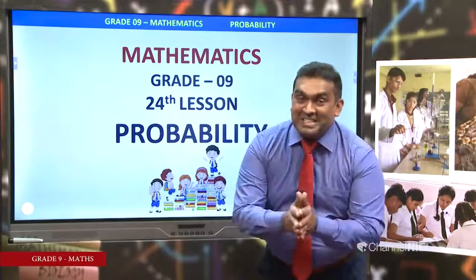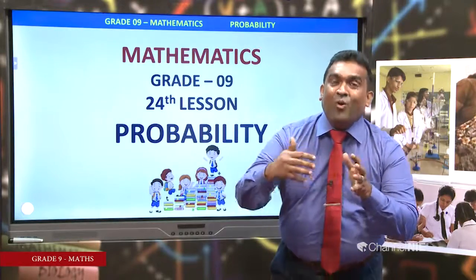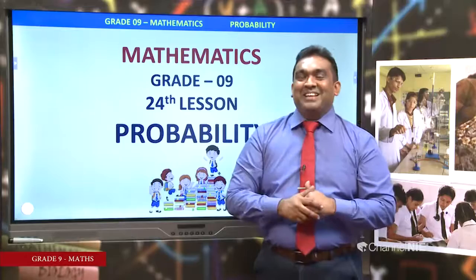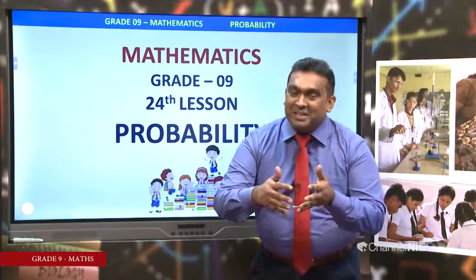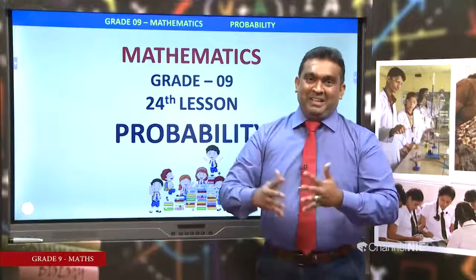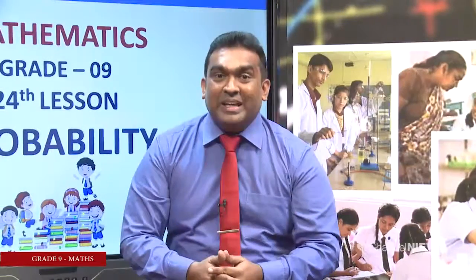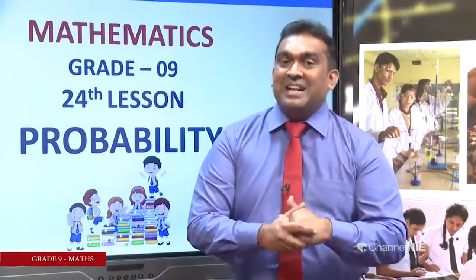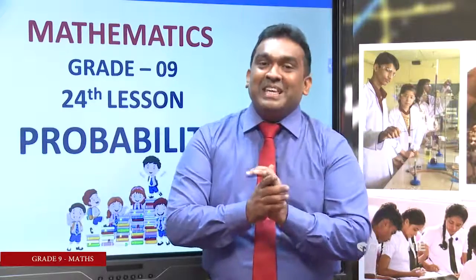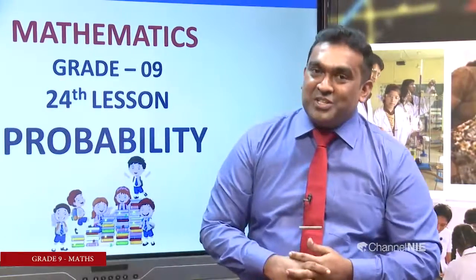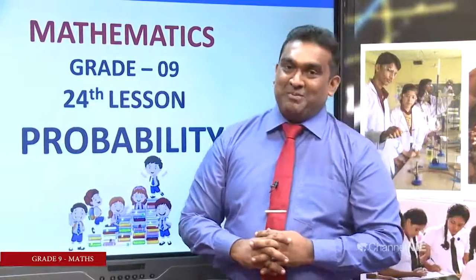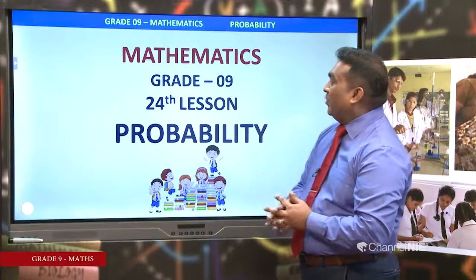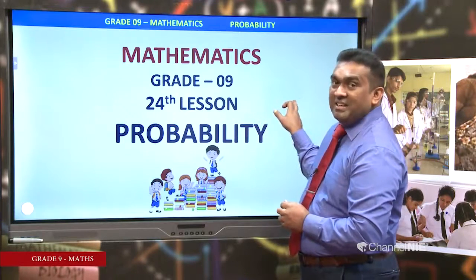And remember, my kids, there are some events that may or may not occur. If you toss a coin, getting head, sometimes it may be or may not be. Getting head or getting tail, they are called random events. Right, we will see the definition of probability or possibility. You can see this lesson as the 24th lesson in the grade 9 textbook.